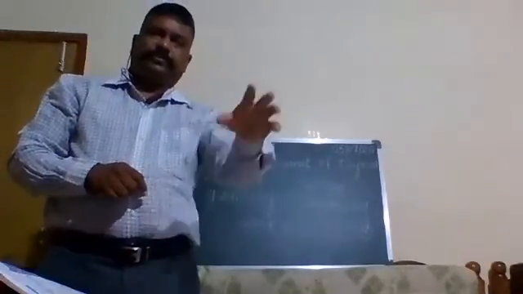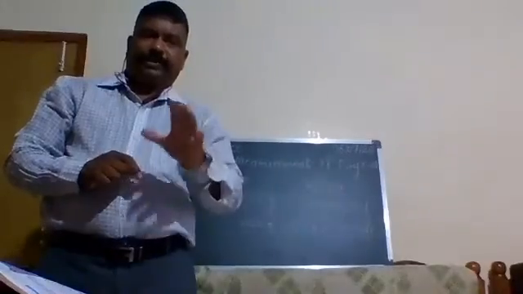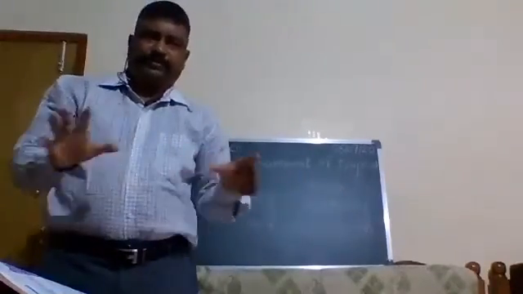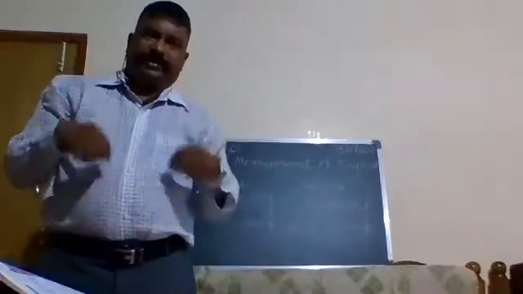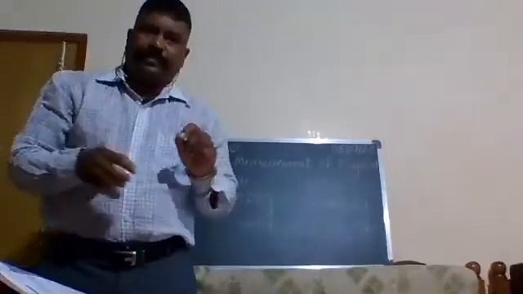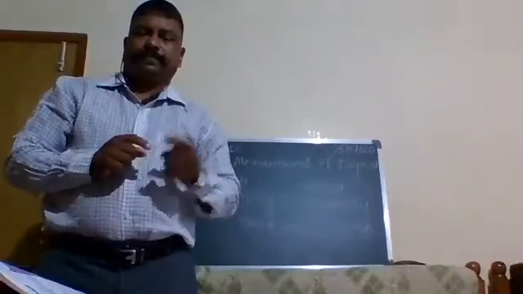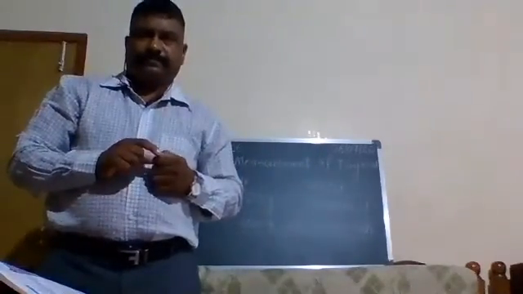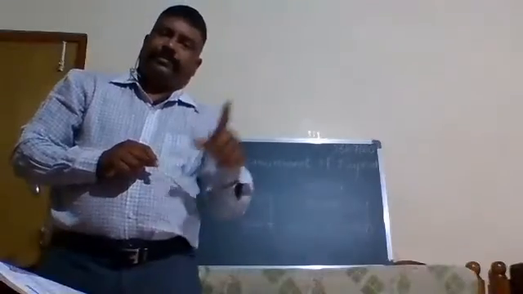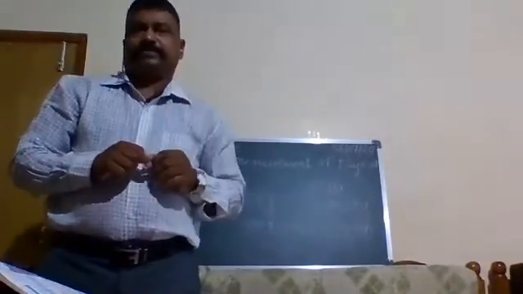I said Prathamesh traveled a distance of 2 kilometers. We understood how much distance he traveled. We get the idea of the distance. Now, where did he go? Prathamesh went to market means we are expressing the direction.